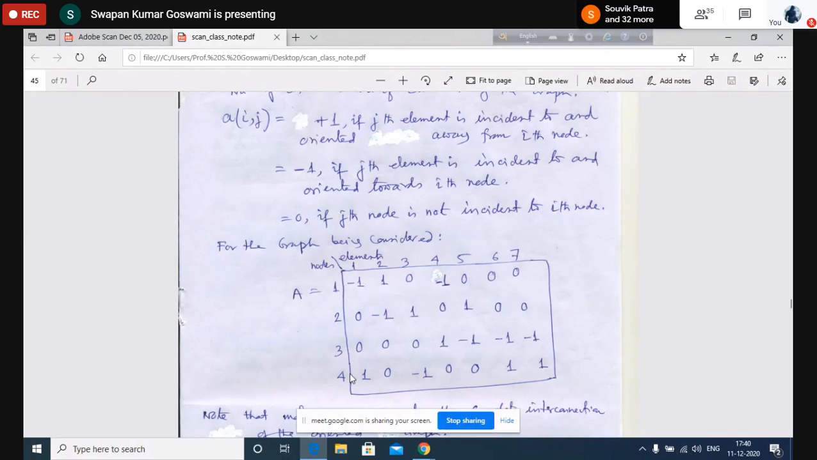Suppose I am not writing this 4th row, I exclude it from the representation. If I exclude this, am I losing any information at all? Shall I lose any information by not writing it? No, sir. Why not? Because it is known to me that the summation will be 0.